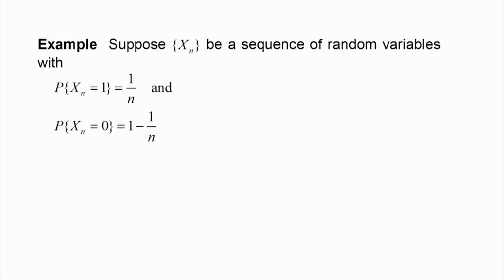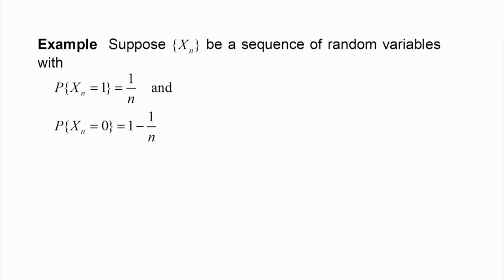We will consider one example: x n be a sequence of random variables with probability of x n equal to 1 is 1 by n, and probability of x n equal to 0 is equal to 1 minus 1 by n.